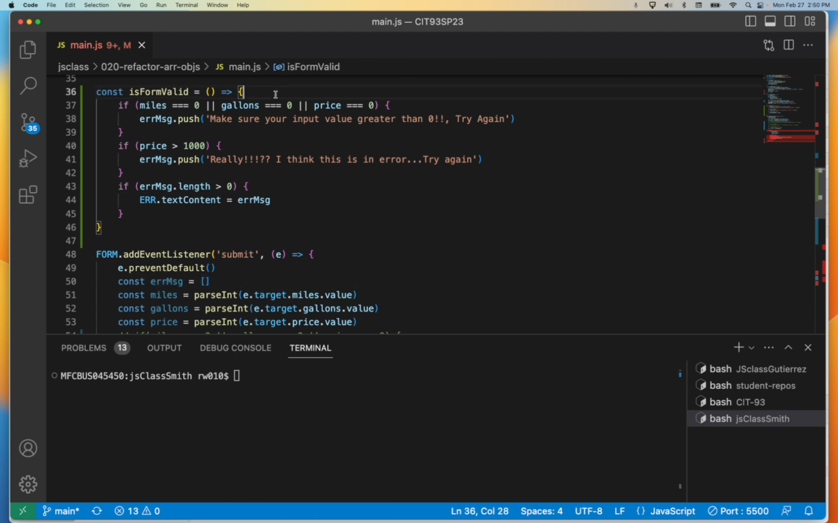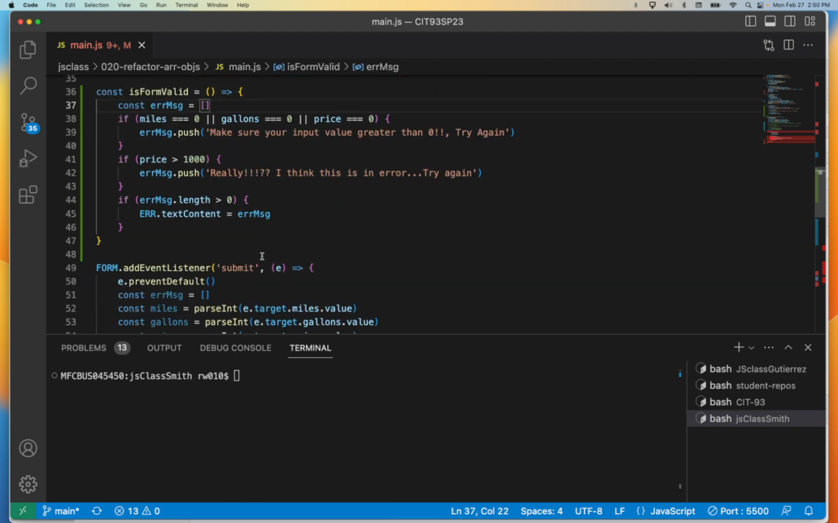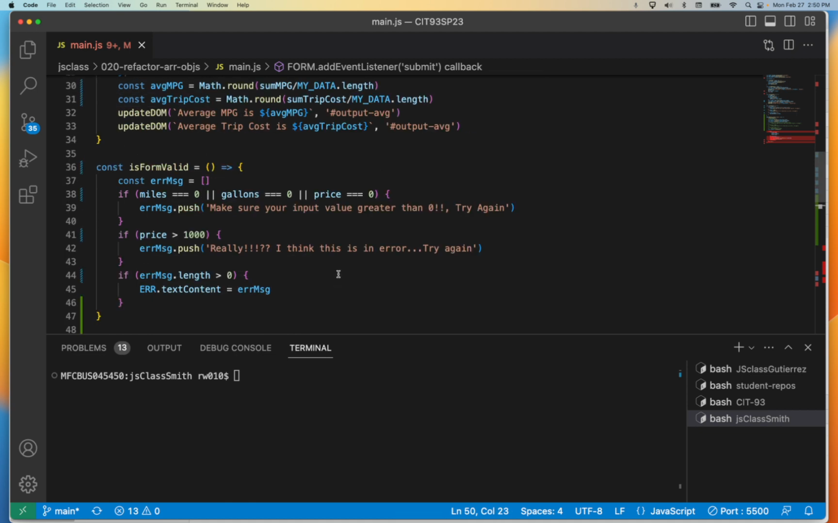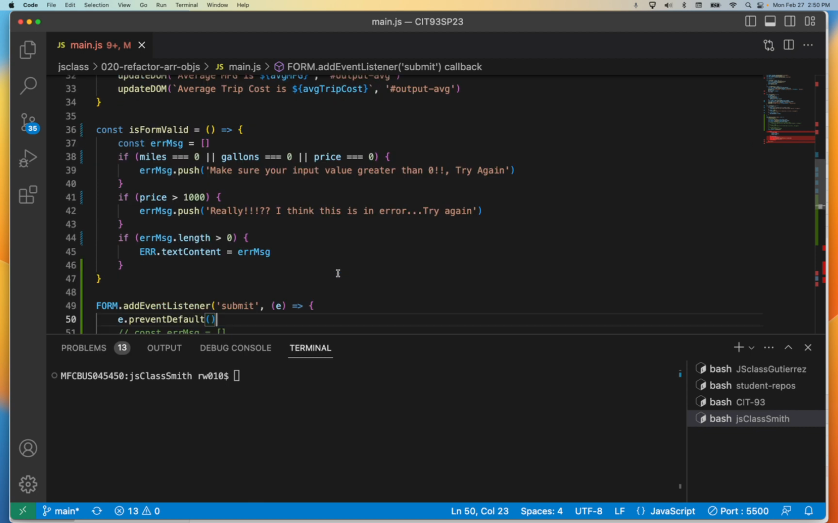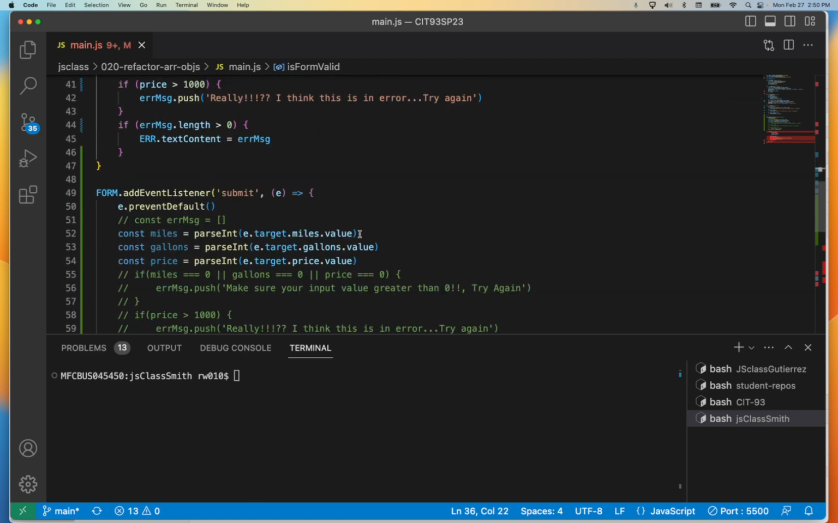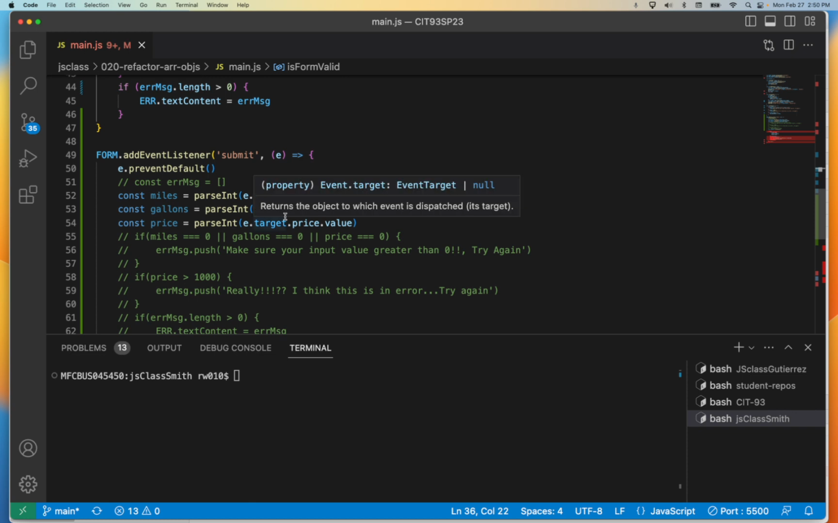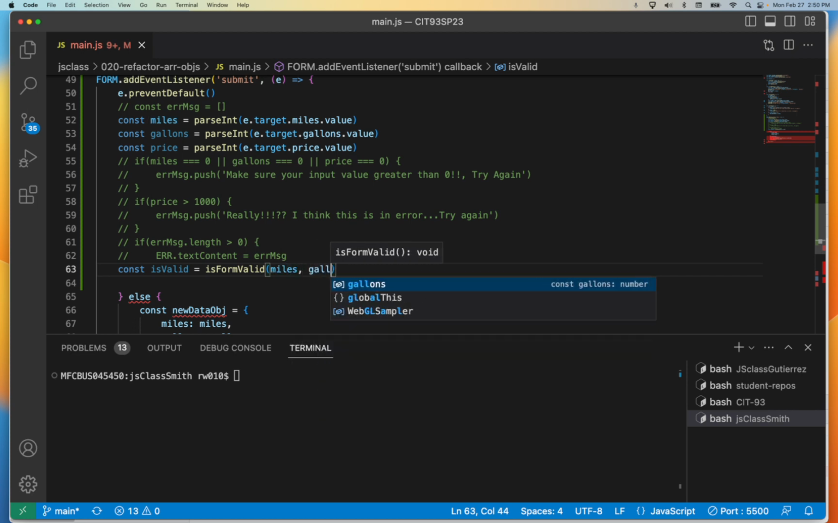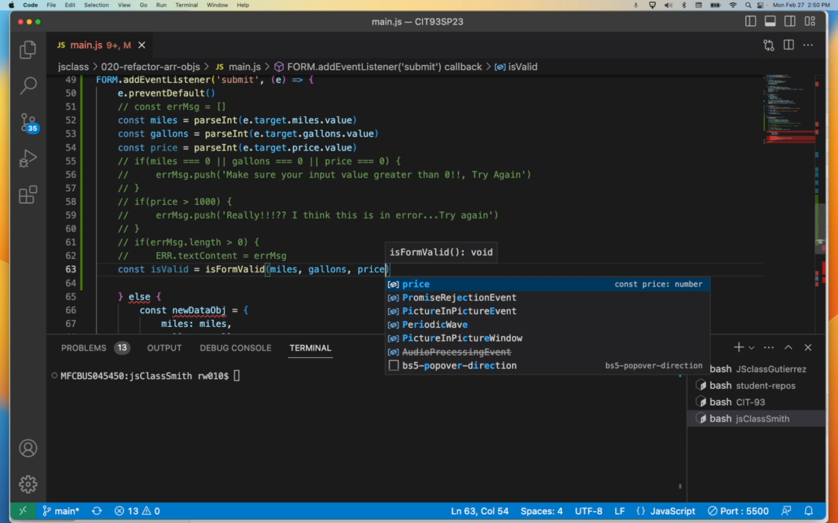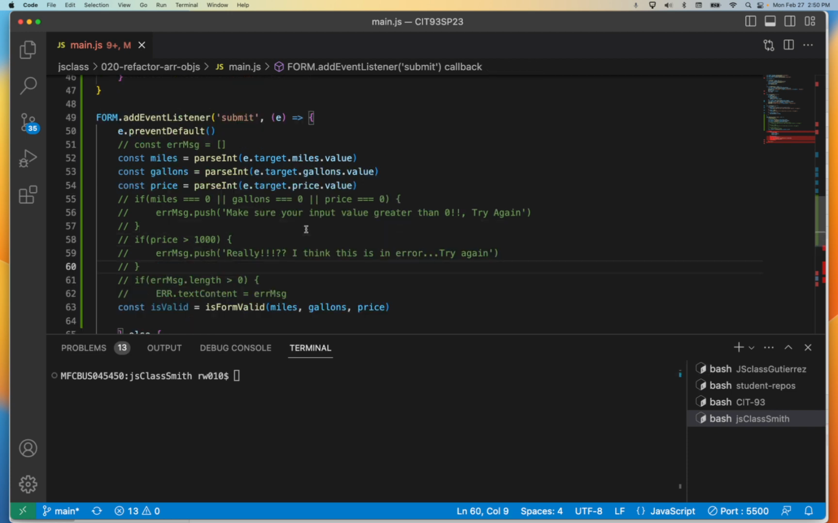I'm also going to need the, for a moment, right? Okay. First let's talk, what does it need? It's going to need miles. When I call it, it's going to need miles. It's going to need gallons. And it's going to need price. So we're going to need those things when we call it, and we're passing them in.